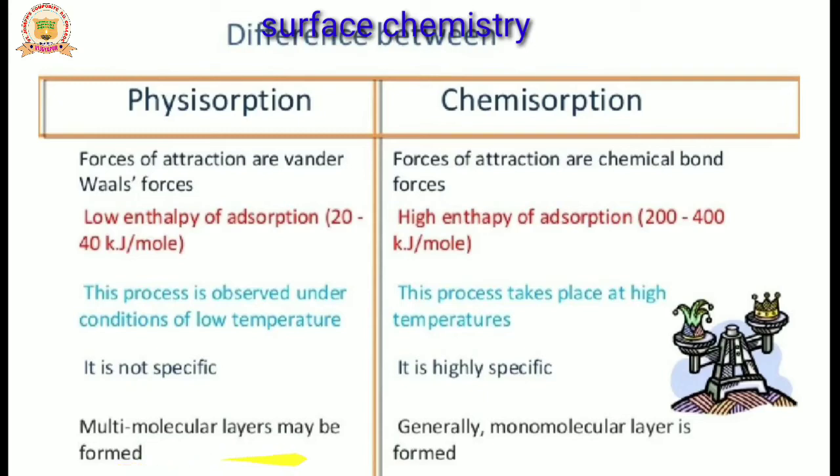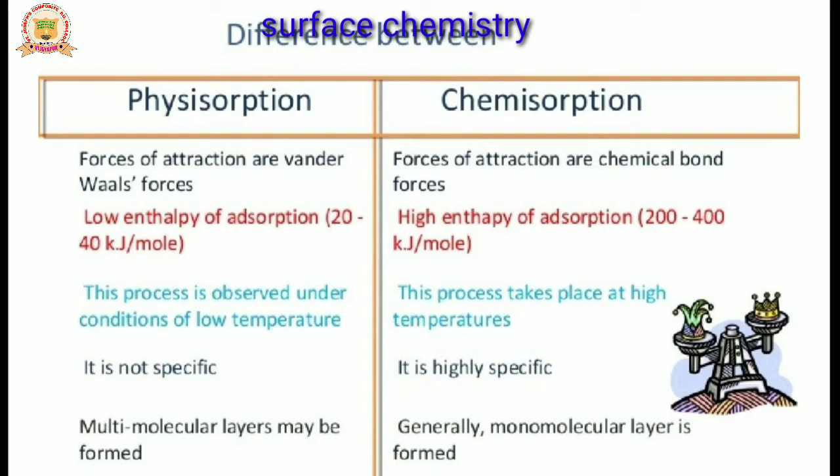Then physisorption forms a multimolecular layer on the surface, but chemisorption forms a monomolecular layer on the surface. Then this process is reversible, and this process is irreversible. Why is this reversible? Physisorption is reversible because the adsorbate molecules adsorbed on the adsorbent can be easily removed, because of the weak van der Waals force present in them.